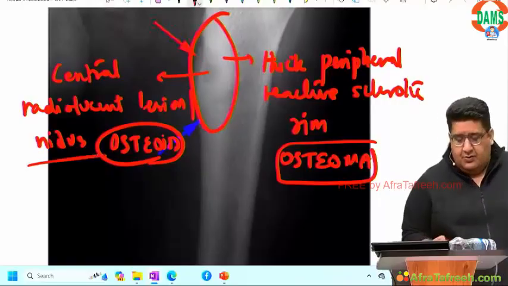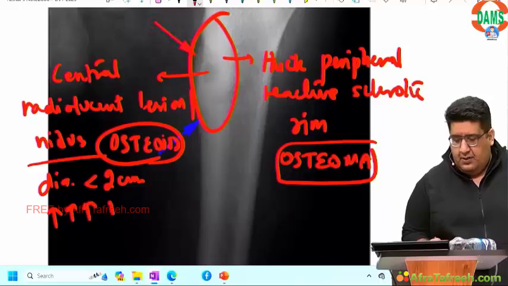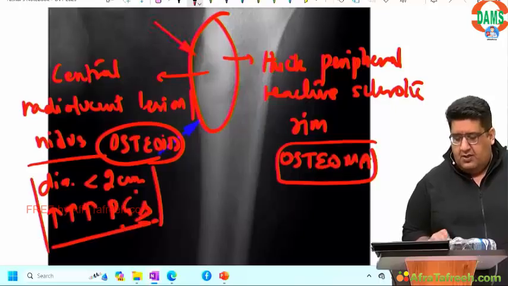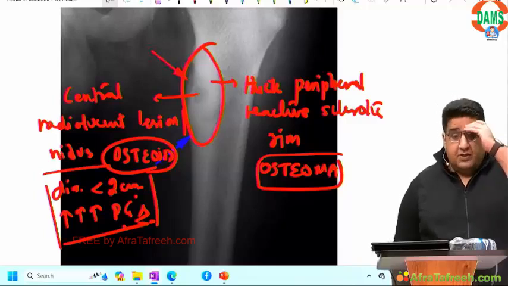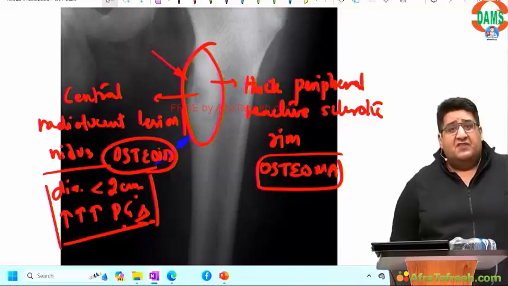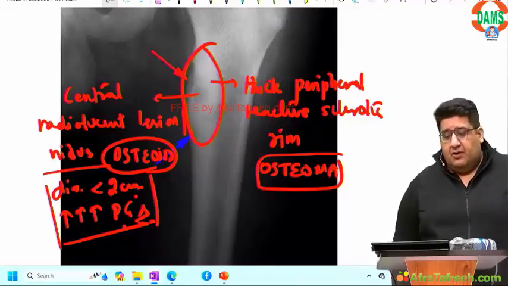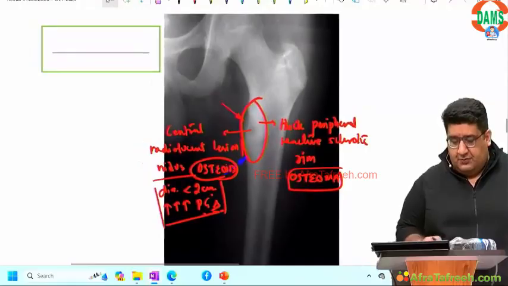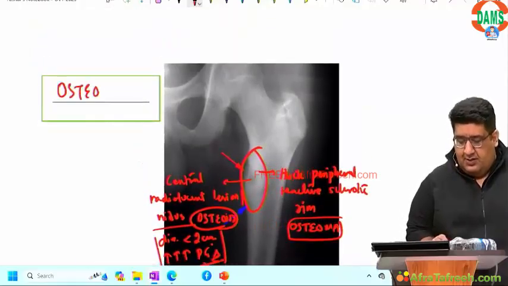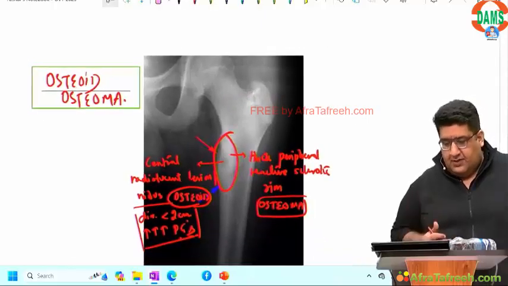This nidus has two properties. Number one, diameter less than 2 centimeters. Number two, humongous content of prostaglandin. So, any growth of the bone outside the bone, osteochondroma. Growth of the bone in the epiphysis in a skeletally immature patient, which is eccentric and expansile, chondroblastoma. Lucency surrounded by sclerosis, osteoid osteoma. Aspirin response, so you can label it osteoid osteoma.